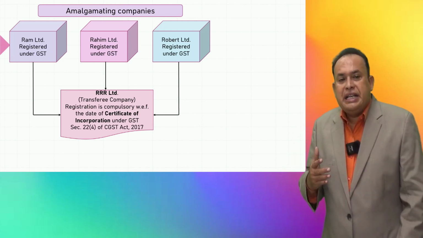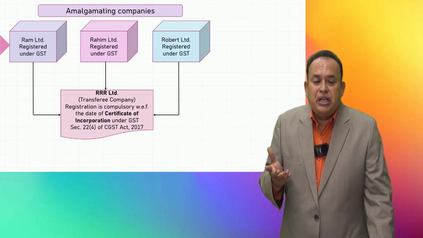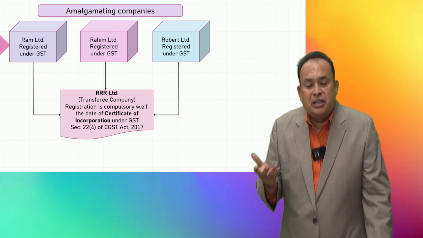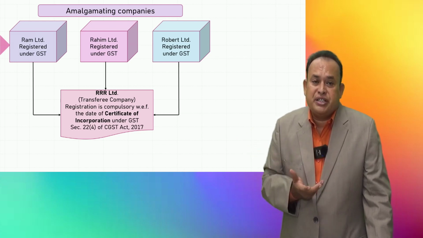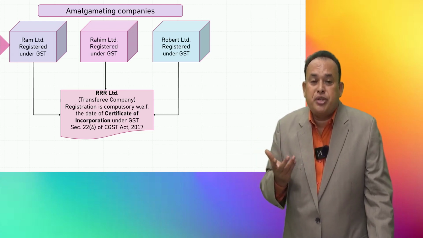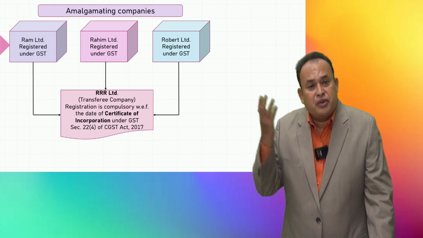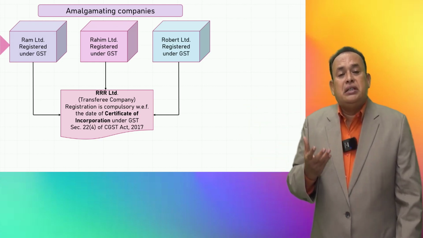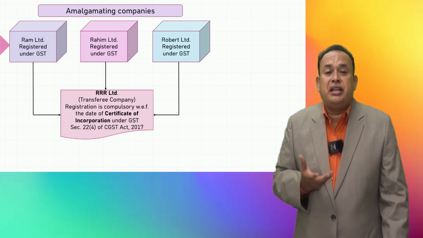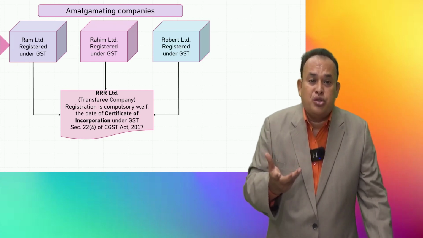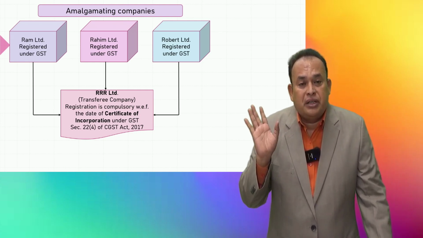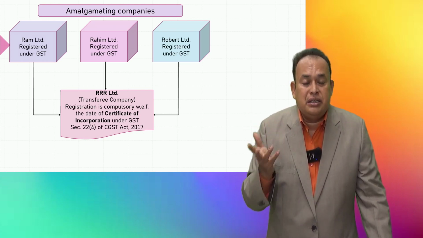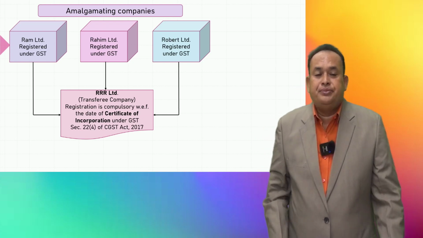So, this is the way we have section 22 subsection 1, the threshold limit, as a criterion to go for registration. Section 22 subsection 2, migrated assessees from the old regime to the new regime of GST. Section 22 subsection 3, on account of succession, the going concern continuing. Section 22 subsection 4 talks about amalgamation or demerger.